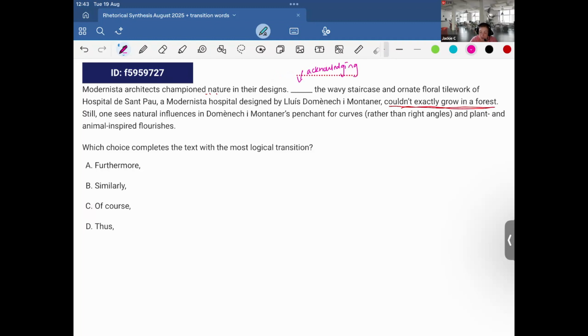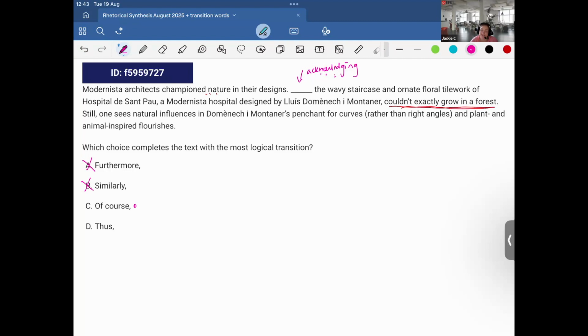Like, furthermore, no, it's not adding a supporting idea or supporting claim from the previous sentence. Similarly, no, because similar would be if we're comparing two situations or examples, which I don't think is happening. Of course. Oh, that could work because this would be used for acknowledging a limitation. That one can work. And thus would be a cause and effect relationship.